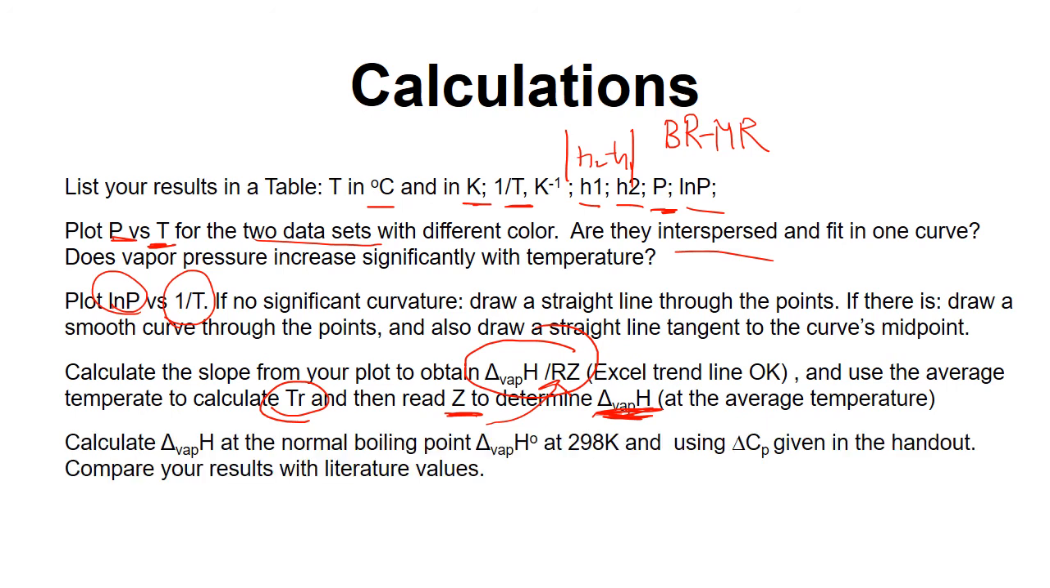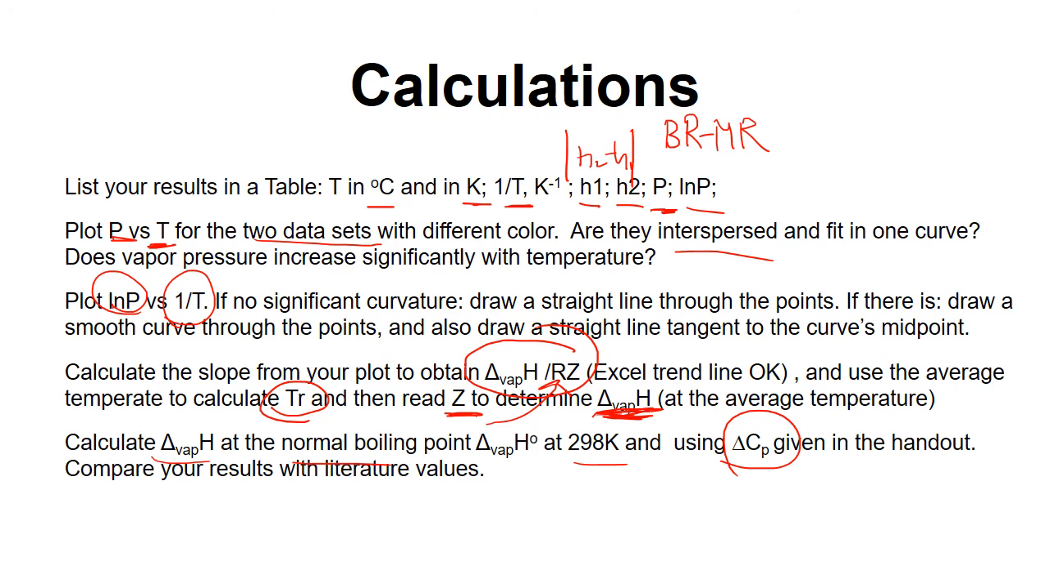So using this data, you calculate the vaporization enthalpy at the normal boiling point and at 25 degrees or 298 Kelvin. So for benzene, the normal boiling point is 80.1. This calculation can be made by using the data Cp given in the handout. Compare your results with literature values.